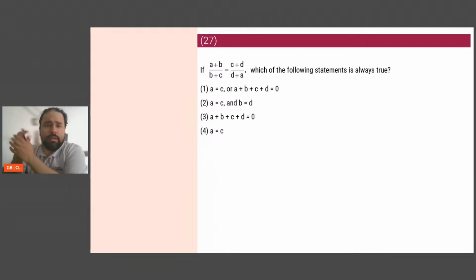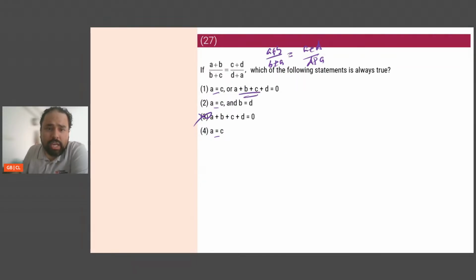Perfect. If A plus B by B plus C is equal to C plus D by D plus A, which of the following statements are always true? Once again, go by options. Look at the options. Three options have A is equal to C. Let's take A equal to C, so A plus B by B plus A equals A plus D by D plus A. 1 is equal to 1, which is true. So A is equal to C will satisfy. Answer is not option 3.